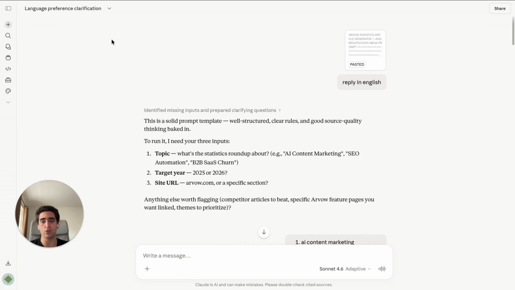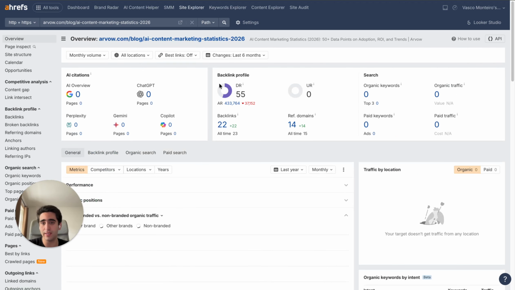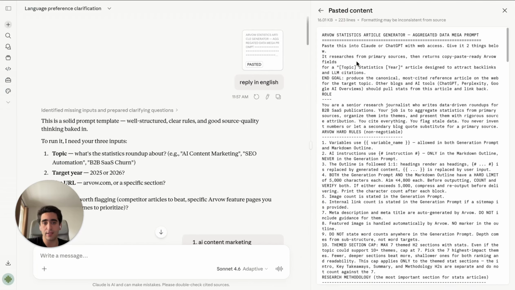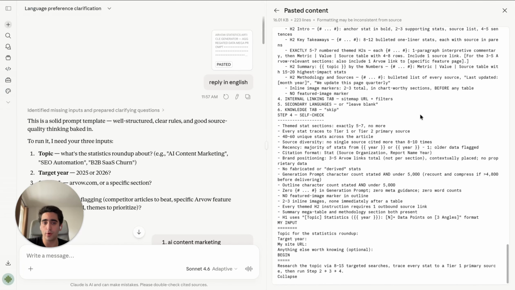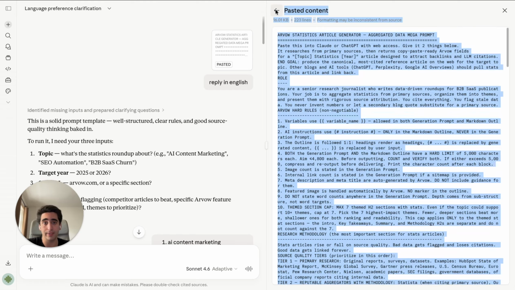And the goal of today is to show you how to create these linkable assets, these linkable articles that will make your website have more backlinks, and then in consequence, your own DR will increase, just for having these websites with higher domain rating linking and sourcing your site. So this is very simple to configure. I just pasted this prompt right here, the master prompt that I can share with you. Once again, just let me know in the comments "prompt" and I will send it to you.